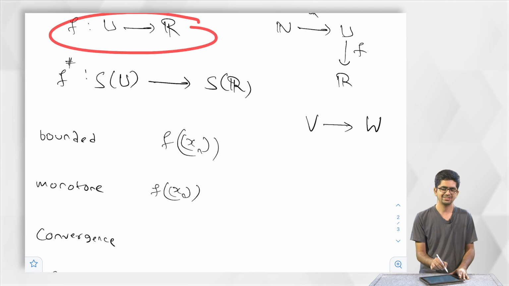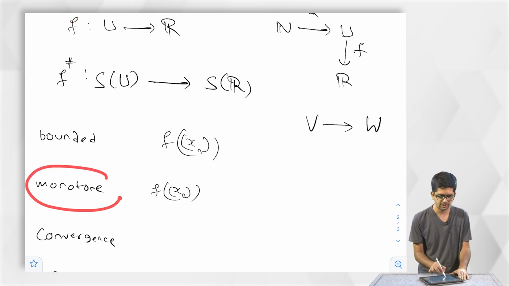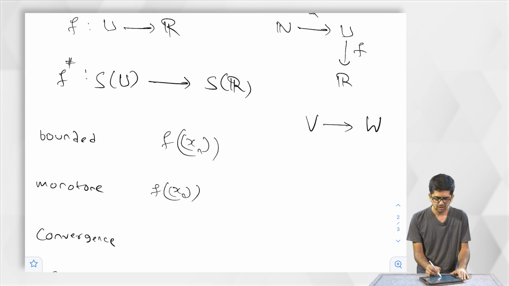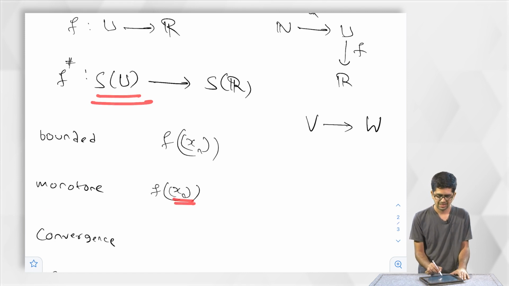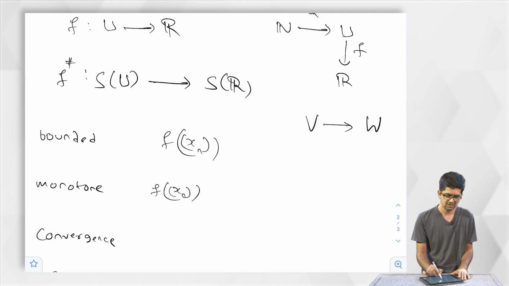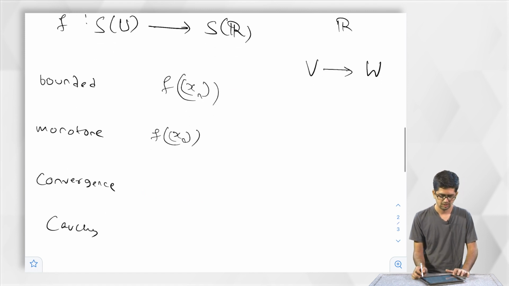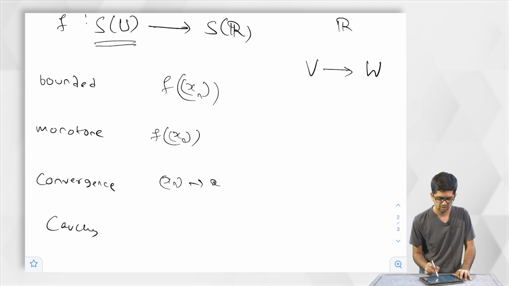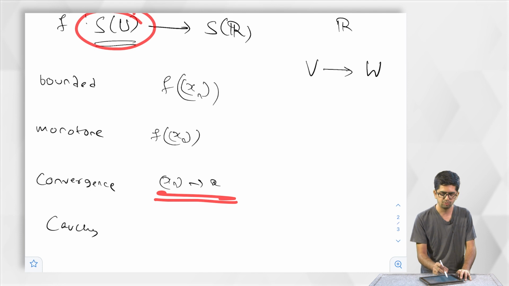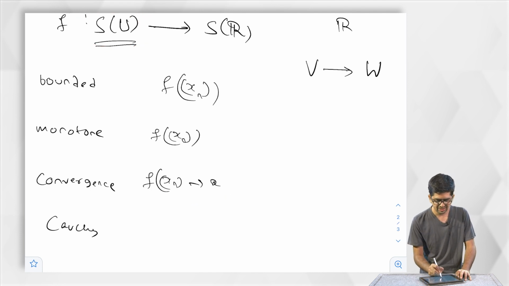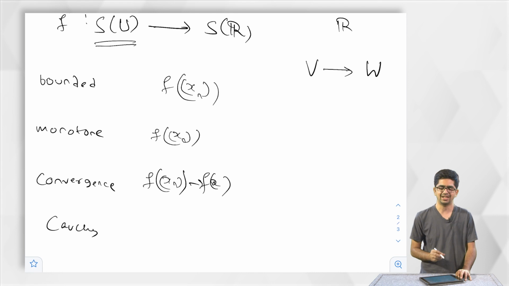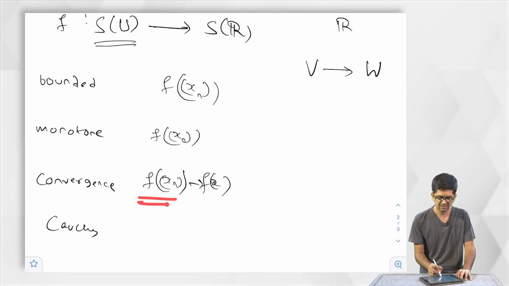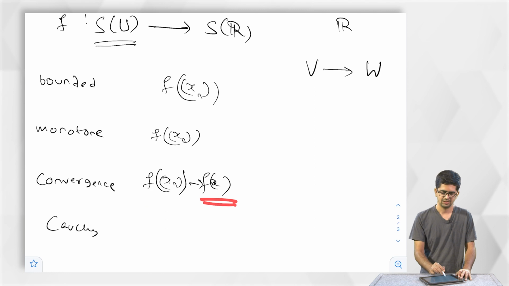So f is said to be nice with respect to this property if for every monotone sequence in U, the image is a monotone sequence in R. For every convergent sequence in U, xn converges to x, this is happening in U, we want the image to be convergent as well. f of xn converges to f of x.